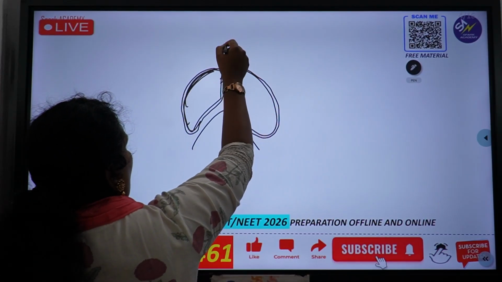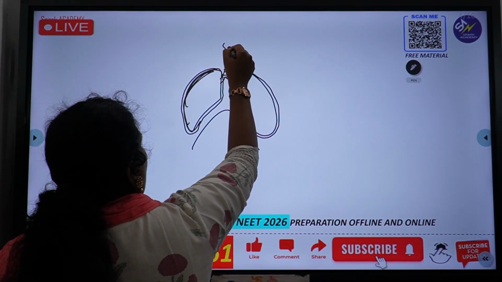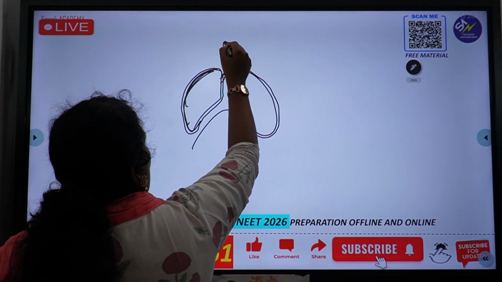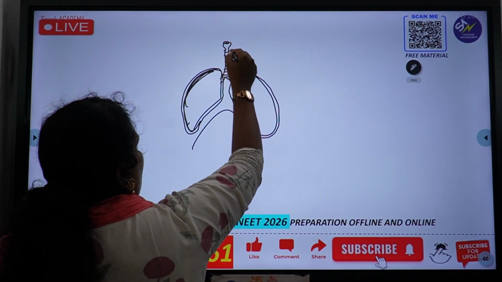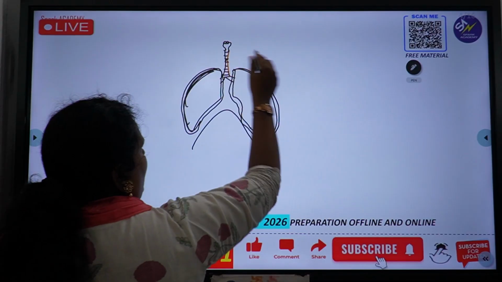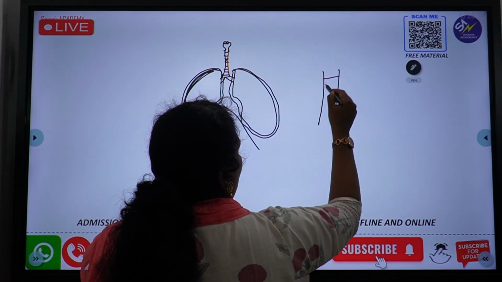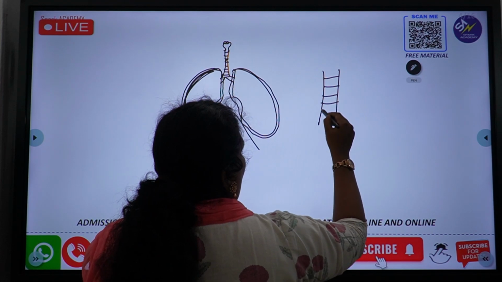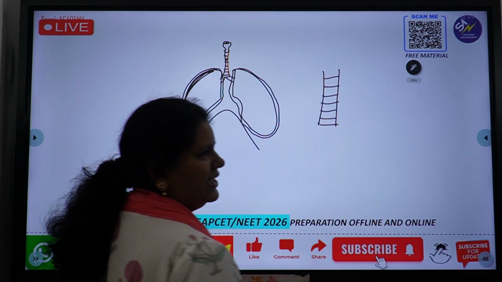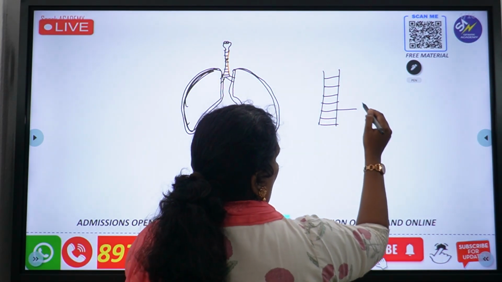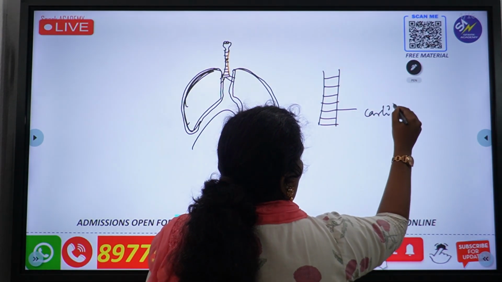So if you observe, this is the epiglottis here. Here we have the epiglottis, and this is the trachea area. Now the trachea is a pipe which is not smooth, but it has lines on it, like this. What are these lines? These are nothing but cartilage.